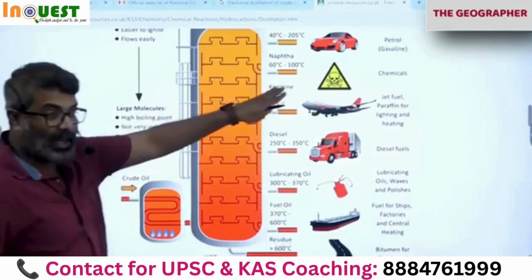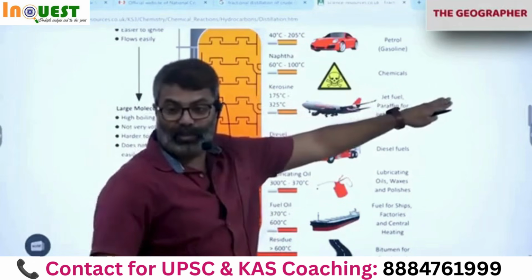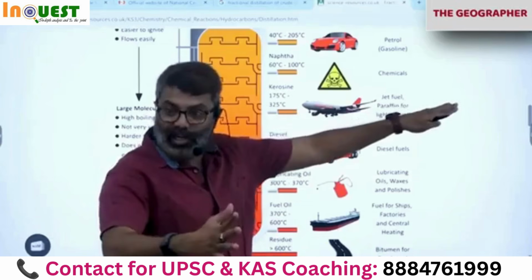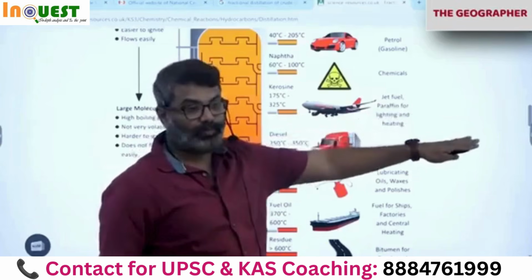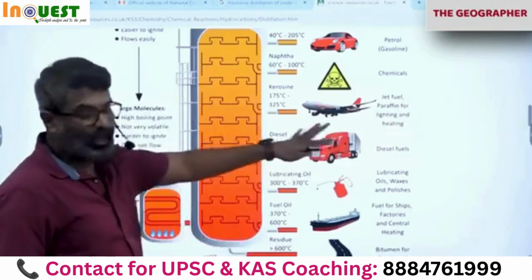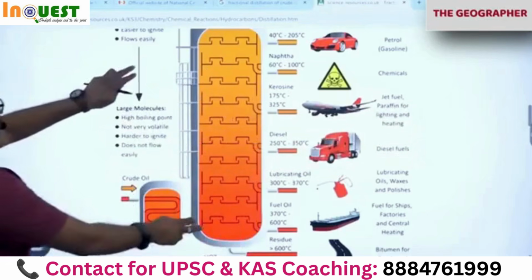So that means indirectly the chemicals we are using are entering our food chain. Either they will kill us instantly or slowly. We'll talk about it in environment. Okay. For now, this diagram you have to write.